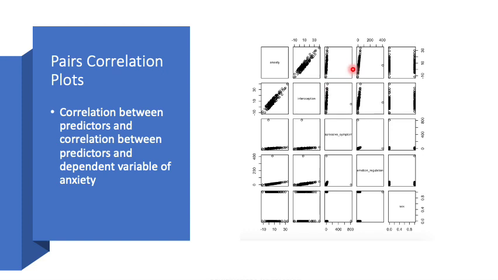Depressive symptoms and anxiety, it looks like there may be one guy out here that is an outlier. Similarly, emotion regulation and anxiety, there may be some outliers. And then our factor of sex, you can see there's two straight lines, which seems weird, but we can investigate that further on.